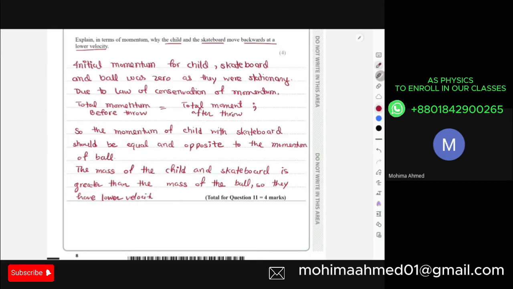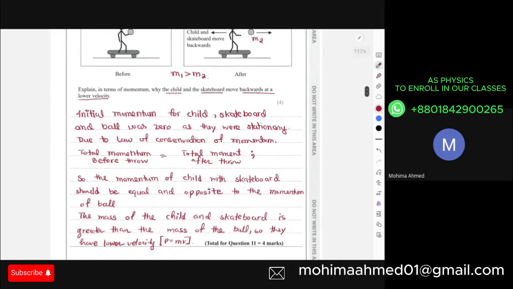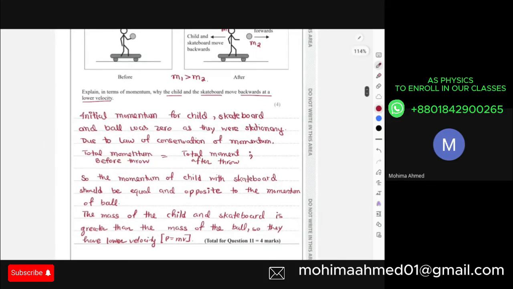You can refer to the equation that p equals mv. From this, we can understand that objects with larger mass will have smaller velocity. Okay, so this is for question 11. Is there any problem from this explanation of question 11? No, ma'am.